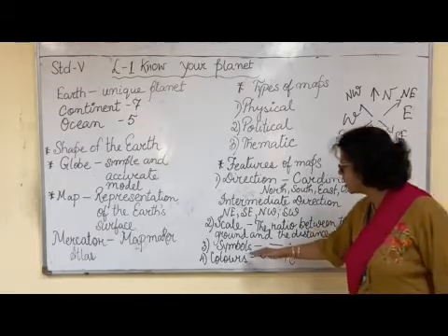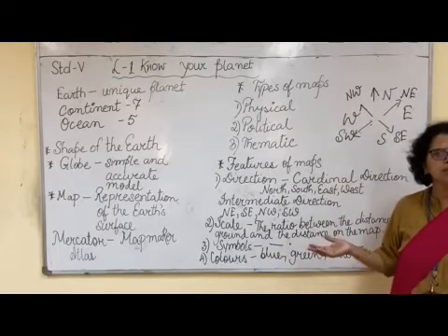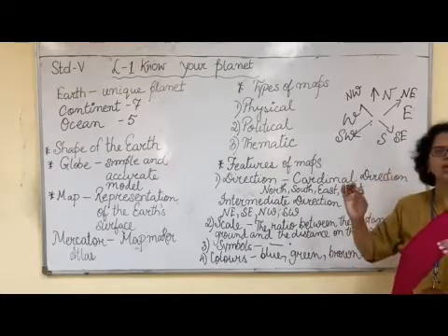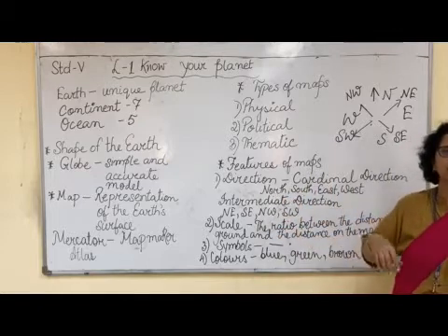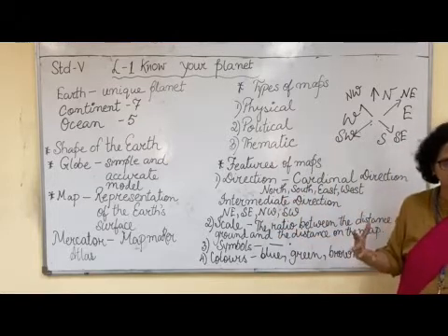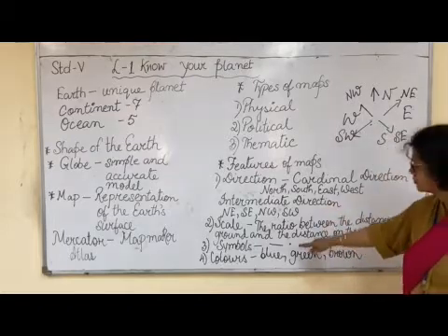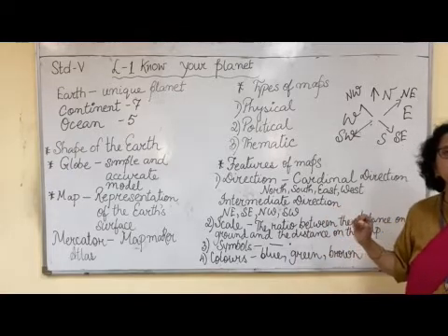The third one is symbols. What are symbols? Now a map is a very small area. In that we cannot show the mountains. We cannot say there is a desert area here, or write everything. So we put symbols. If we put a small black dot, it shows a city.